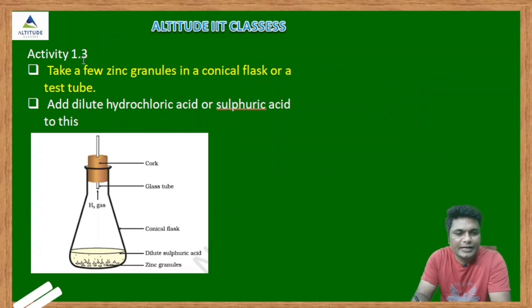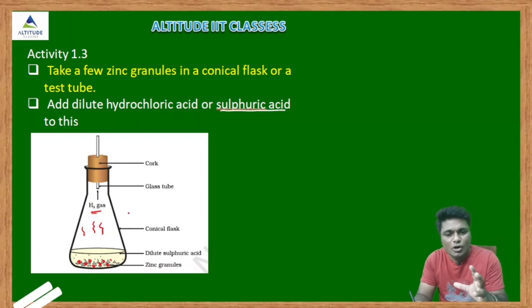See, that is activity 1.3 here. In activity 1.3, take a few zinc granules in a conical flask or in a test tube, and add dilute hydrochloric acid, otherwise sulfuric acid. These small granules are the zinc. When you add the sulfuric acid, immediately some bubbling, some gas is evolved, that is H2 gas, and when you touch this conical flask, you feel hot, because some amount of energy is released.